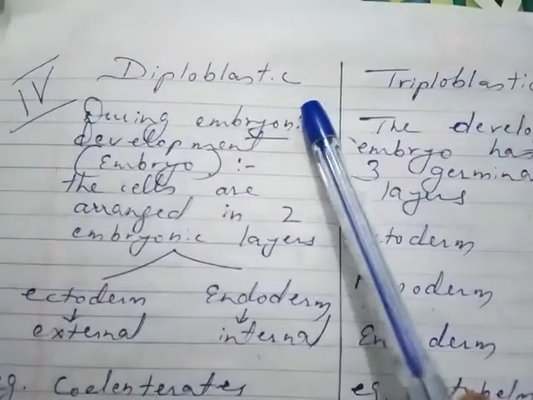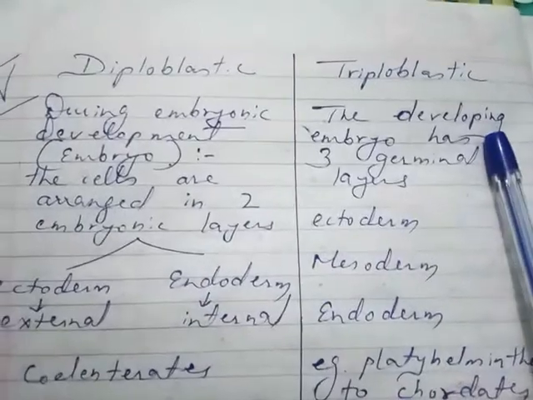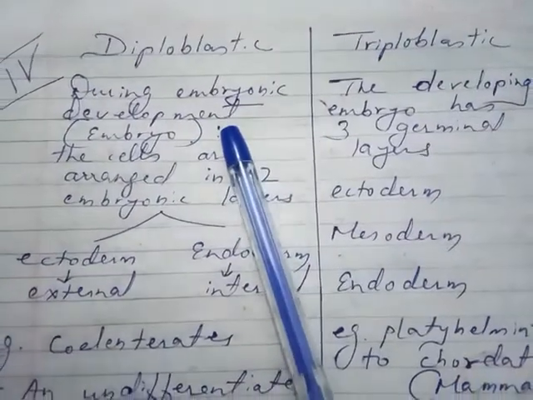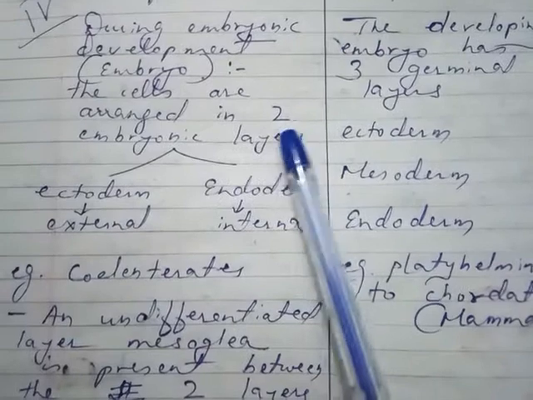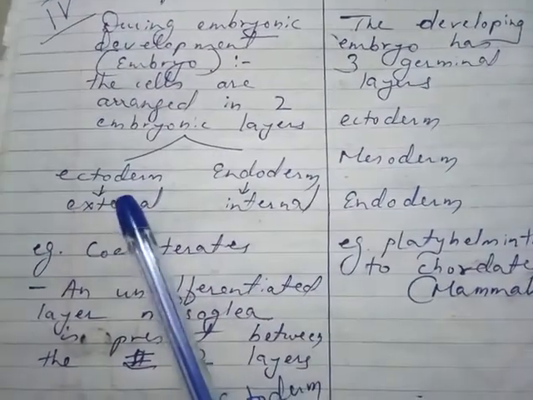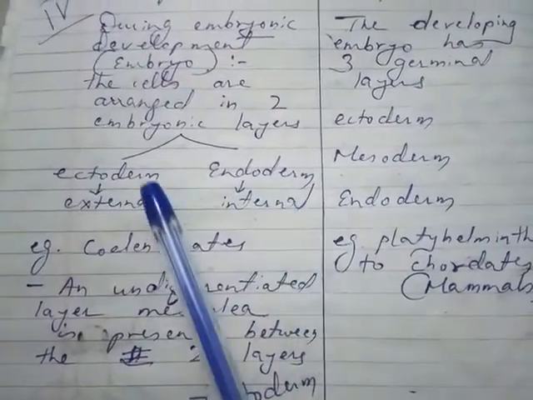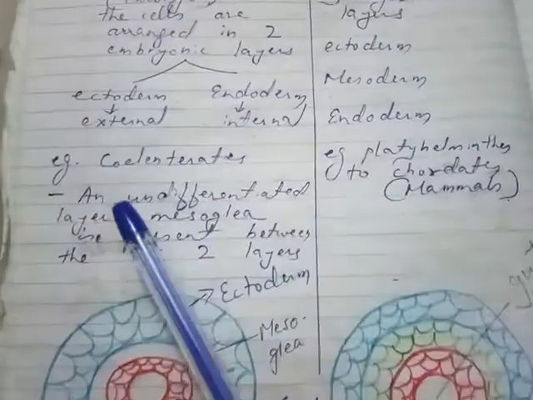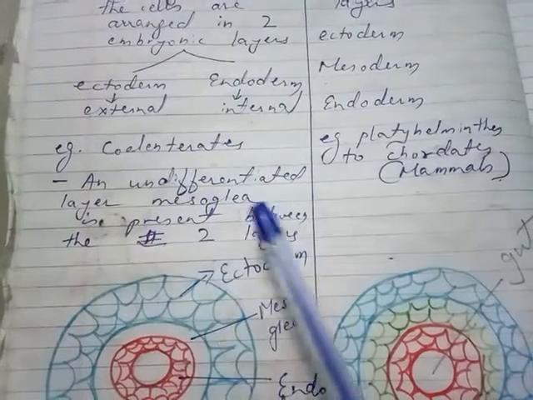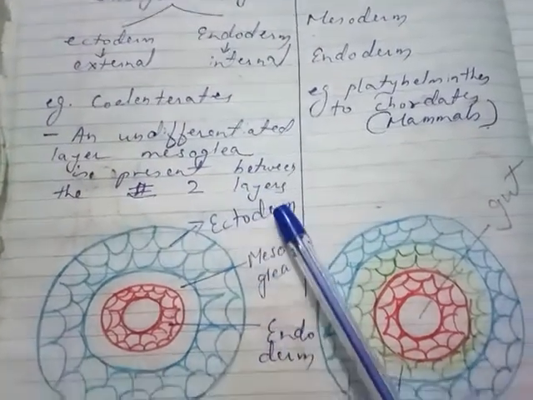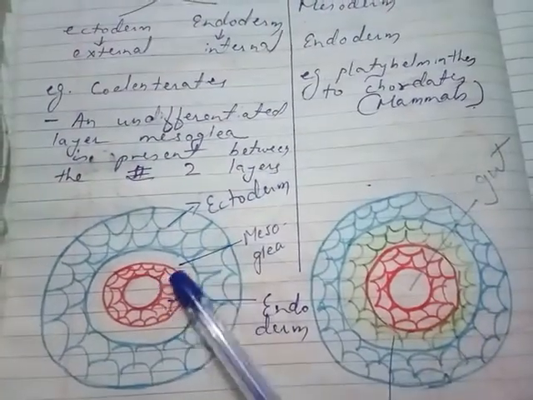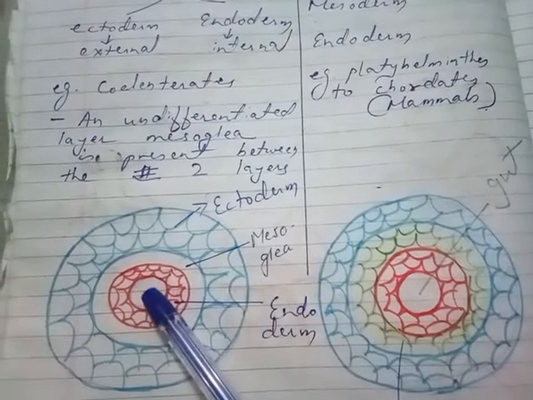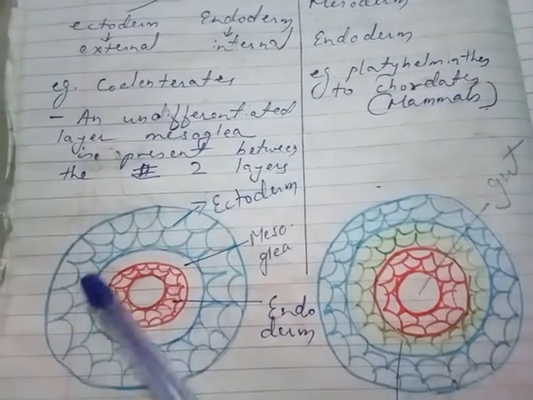Then diploblastic and triploblastic organisms. During embryonic development, in diploblastic animals the cells are arranged in two embryonic layers, that is ectoderm and endoderm. Ectoderm is external, endoderm is internal. Example is coelenterates. An undifferentiated layer, mesoglea, is present between the two layers. So this one is the ectoderm, this one is the endoderm, and this is the gut. In between is the mesoglea.